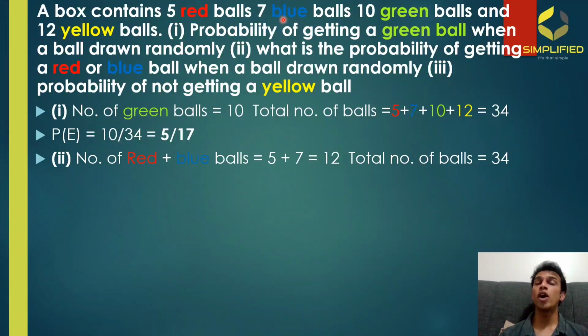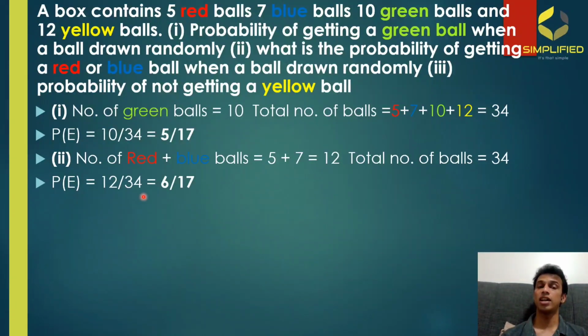So the favorable outcome satisfying this condition is 5 plus 7, that is equal to 12. That is, the favorable outcomes are 12 and the total number of balls is 34. So in the numerator we are going to put 12, and in the denominator we are going to put the total number of balls, that is the total outcomes, that is 34. So upon simplification you are going to get 6 divided by 17.